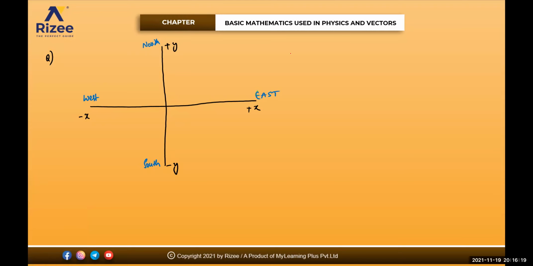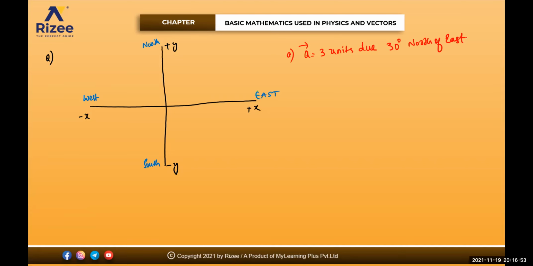Now see, first one: vector A bar is equal to 3 units due 30 degrees north of east.